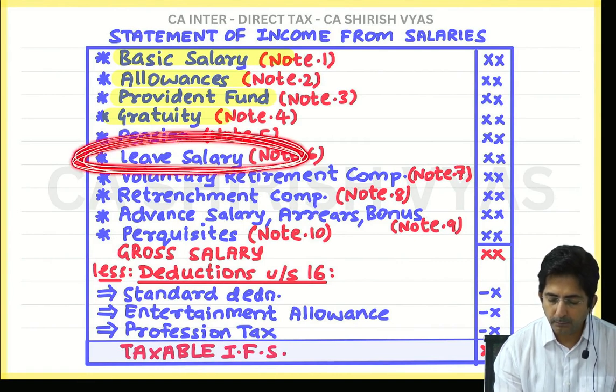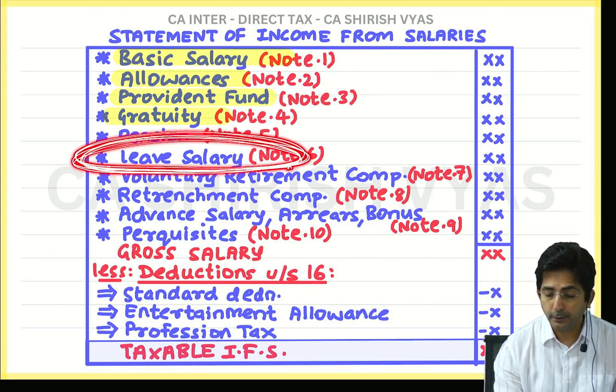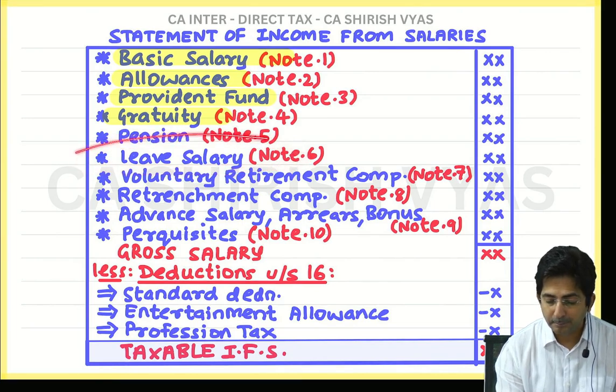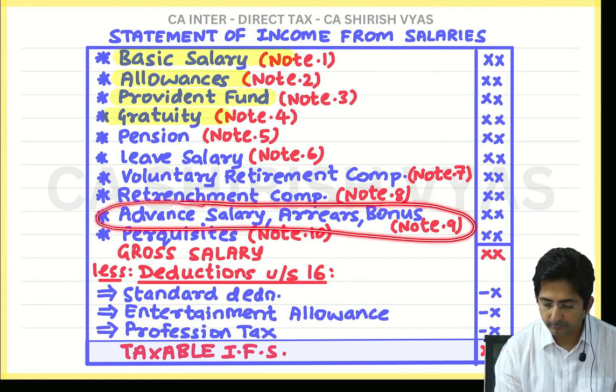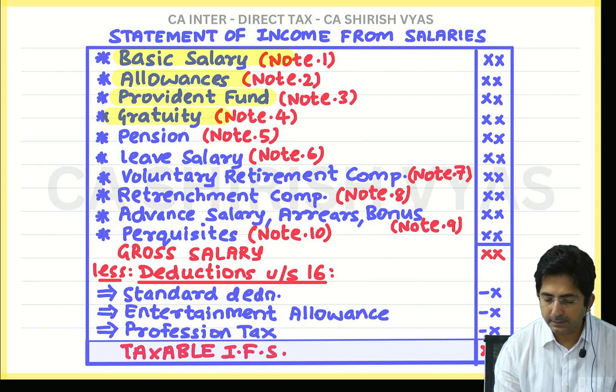But if I take up leave salary, the explanation will be a little lengthy, and your break time will start and you will start panicking. So I will not touch leave salary. I will take something small, then I will give the break. Something small means advance salary, arrears of salary and bonus. This I will take now, and after the break when we resume, we will start with leave salary.